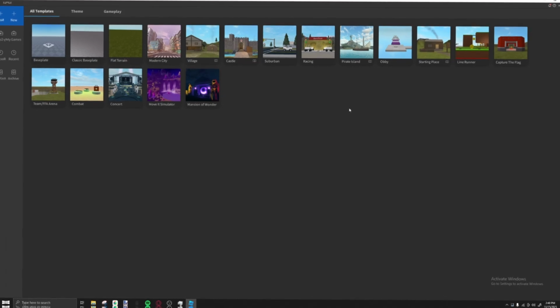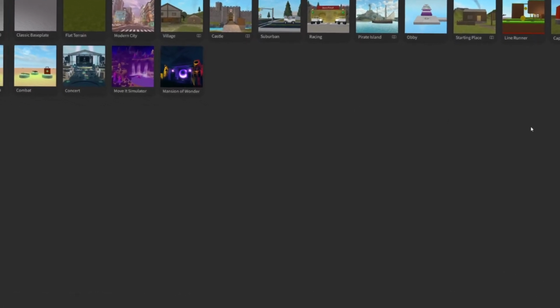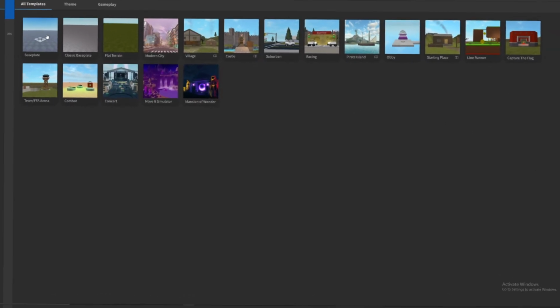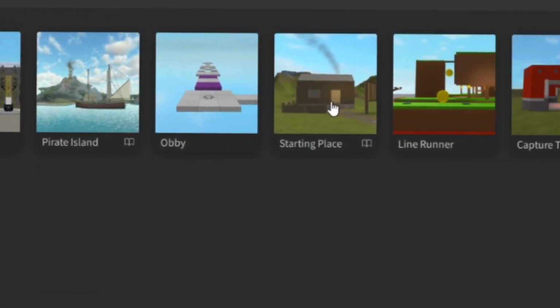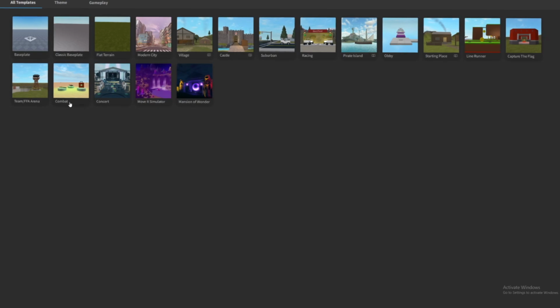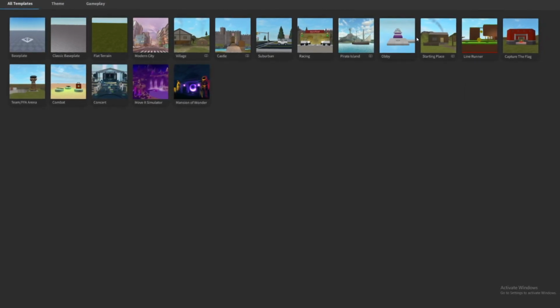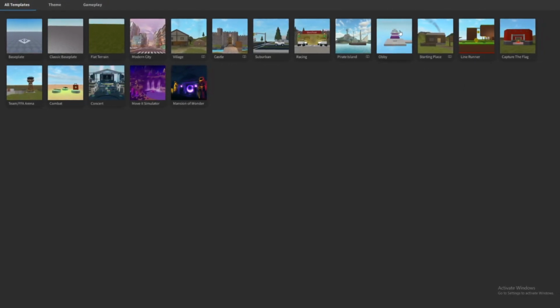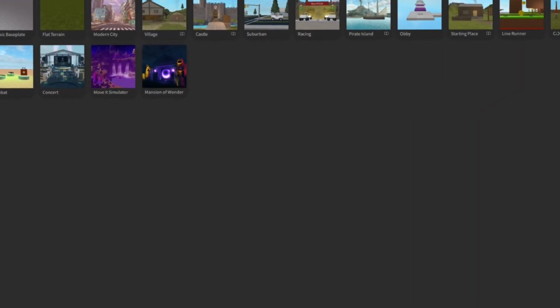So this is basically the first thing you guys are gonna be seeing on your screen. A basic Roblox Studio page. These are the type of preview templates you have: Movie Simulator, Mansion of Wonders, Concert, Comeback. It's like pre-built games for you, and obviously the Obby script. But we're gonna be making our own.